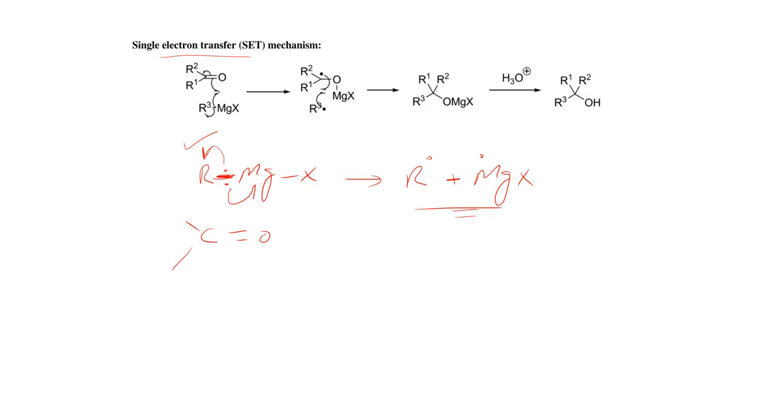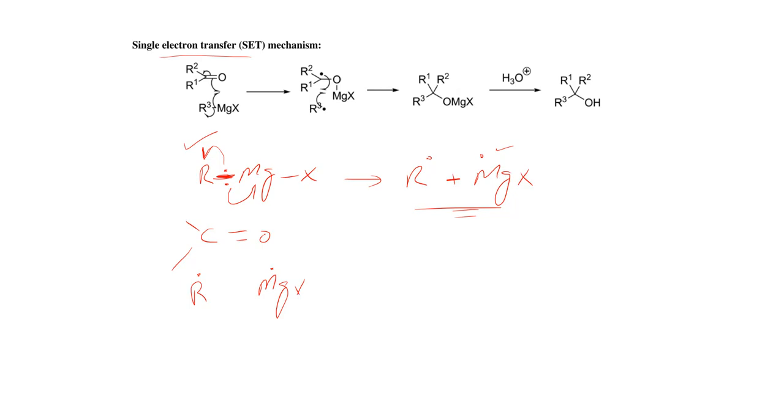This is positively charged because magnesium is a metal atom, so it is more accepting towards electrons, and this is the alkyl group which can attack the carbonylic carbon or show interaction with the carbonylic carbon. So if I write this species like this and this species like this,